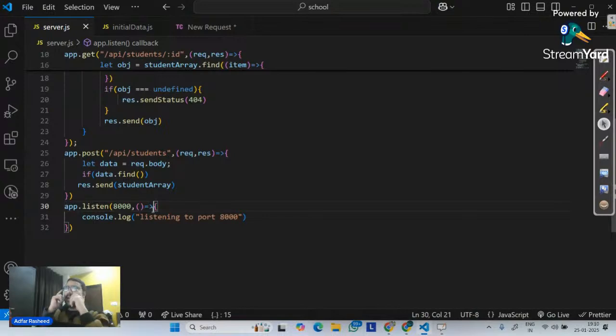Okay, there's one mistake that I'm making. Can anyone figure out what's the mistake that I'm making? Quickly figure it out. Let me give a hint: the error is in this particular line. Tell me what's the error. Think about it and tell me. If you look at this line of code, data.find, it is wrong. I cannot implement find. Tell me why.